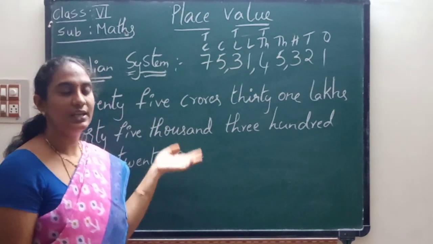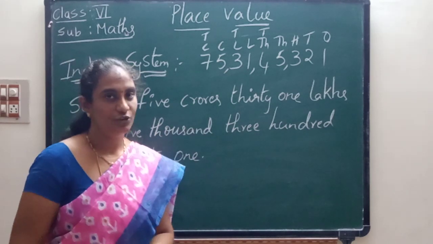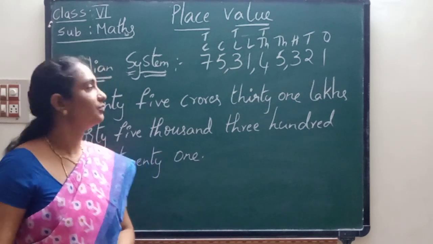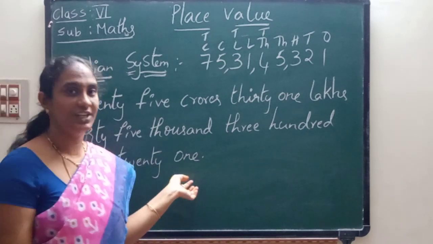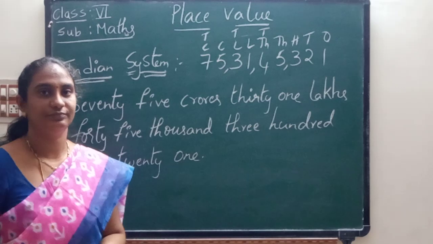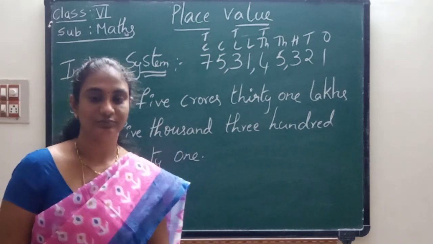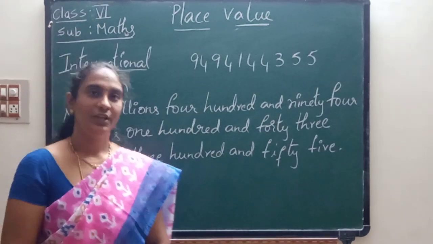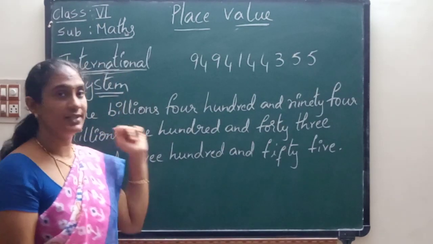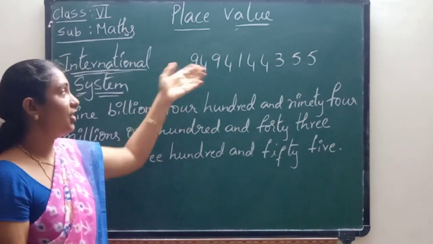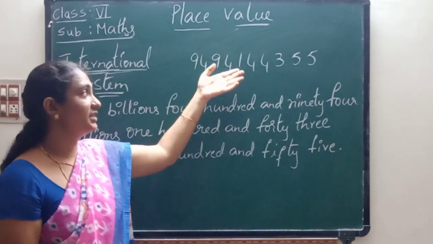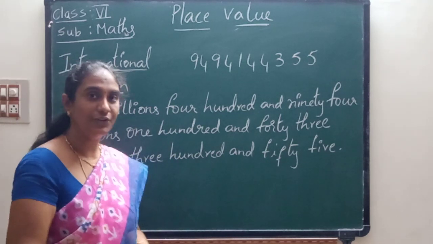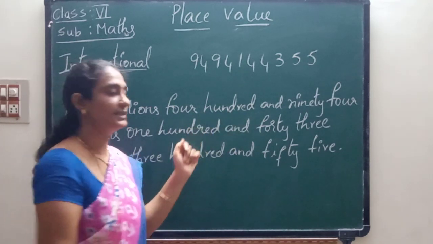Now let us see about the international system. Okay children, now I have given one number to you. For this number, first we have to write the place values. From which side do we have to write? We have to start from the right side.